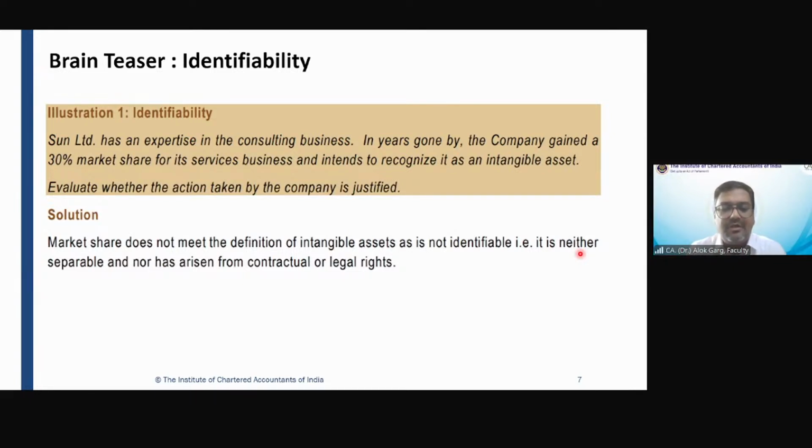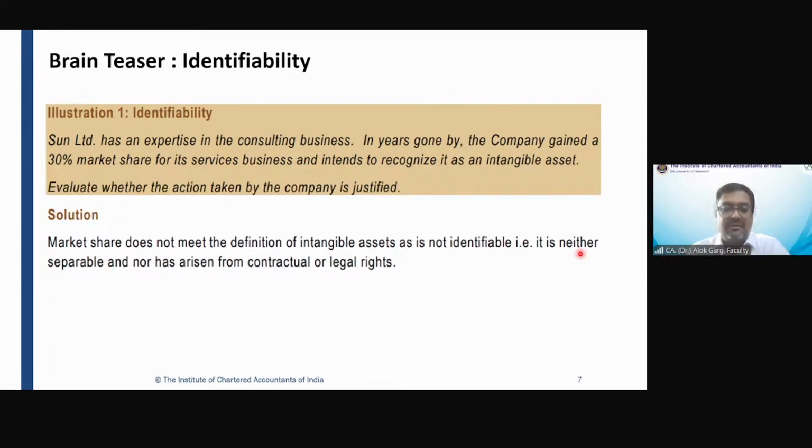Correct? Because Pidilite cannot say that मैंने मुकेश अंबानी से 10,000 करोड़ रुपए लिए हैं तो मैं अपने सारे कस्टमर मुकेश अंबानी के पास भेजूंगा. It is at the discretion of the customer. So Prachi, it is at your discretion whether you will use that product or you will not use that product. There is no contractual arrangement. Neither one can sell the market share separately, right?